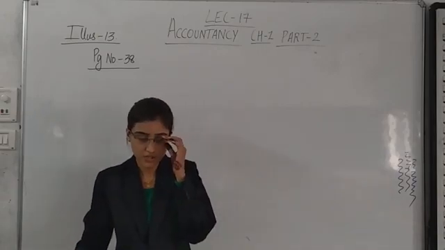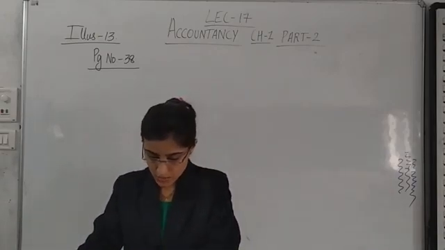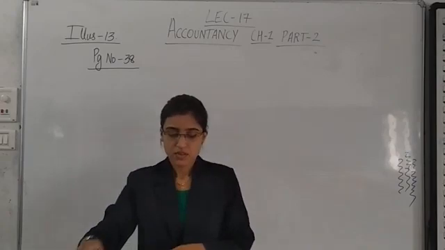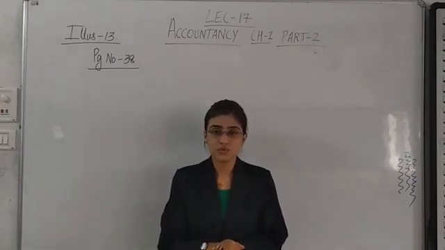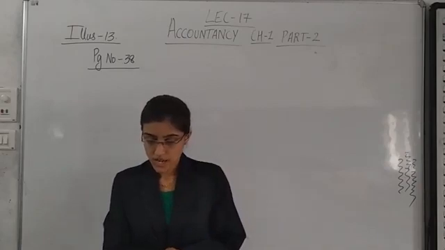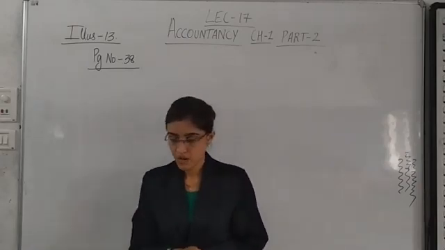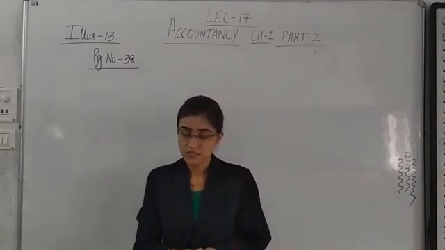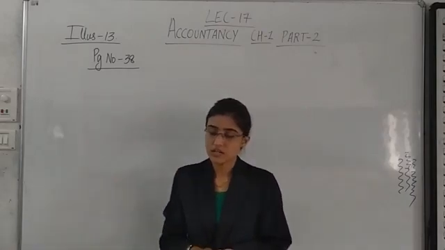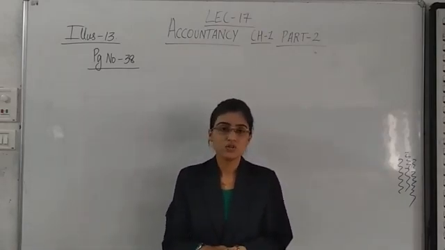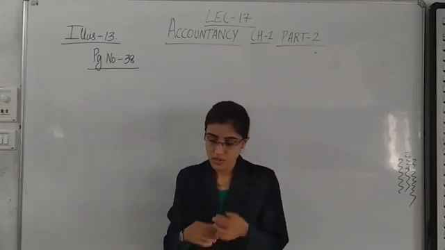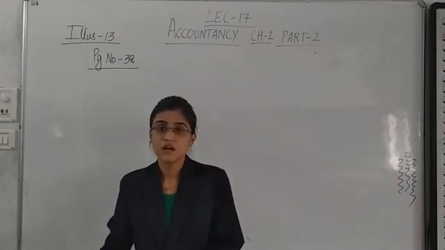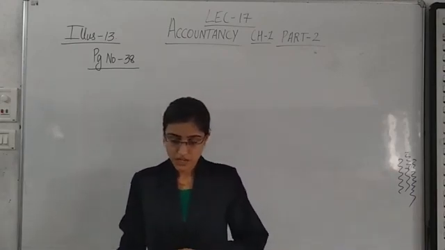A limited company issued 18 lakh equity shares of rupees 10 each. Amount called up per share was as under: 3 rupees with application, 2 rupees with allotment, 3 rupees with first call, and 2 rupees with final call. So this way 3 plus 2 plus 3 plus 2 is rupees 10. Let us read ahead.